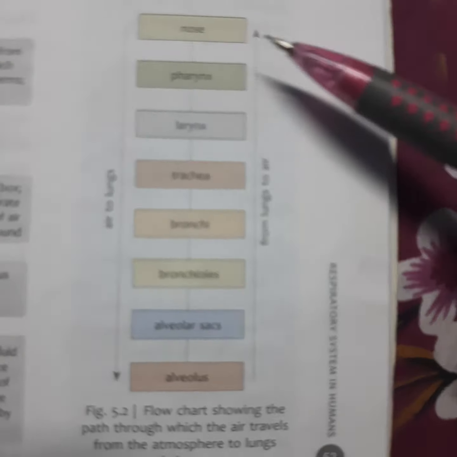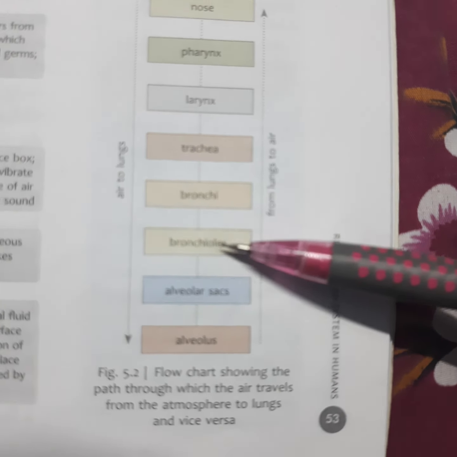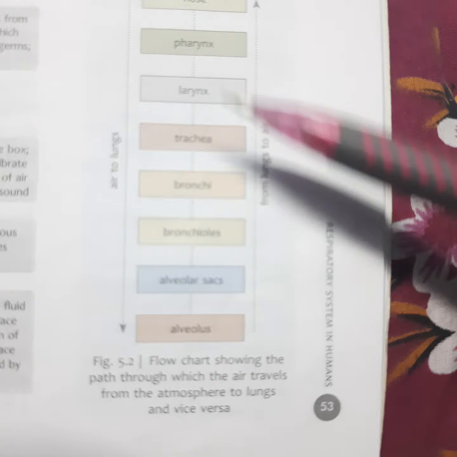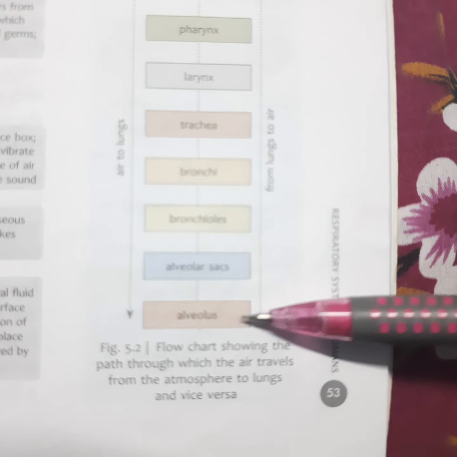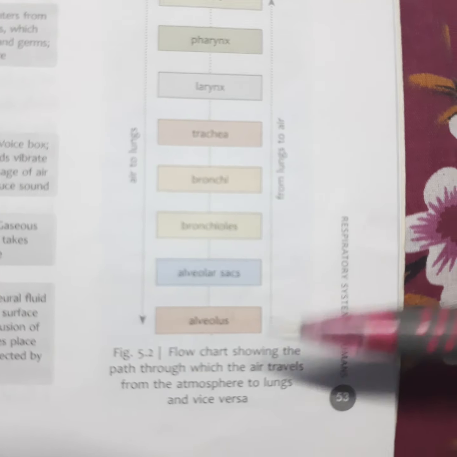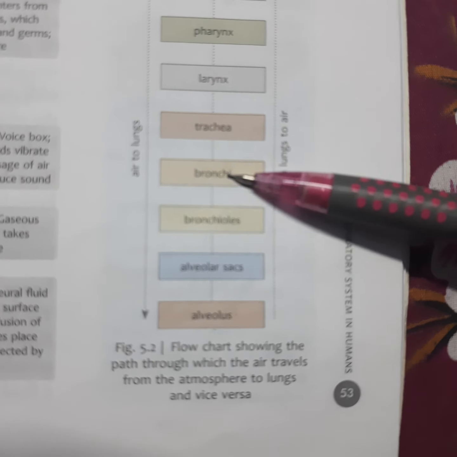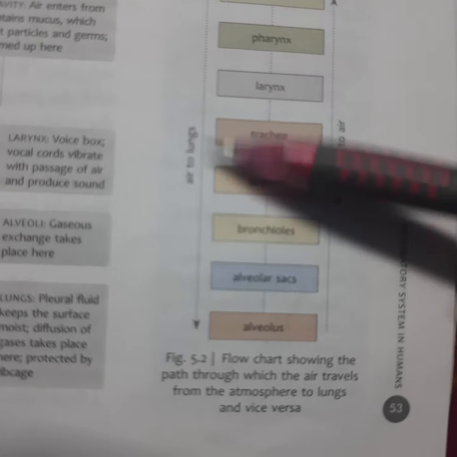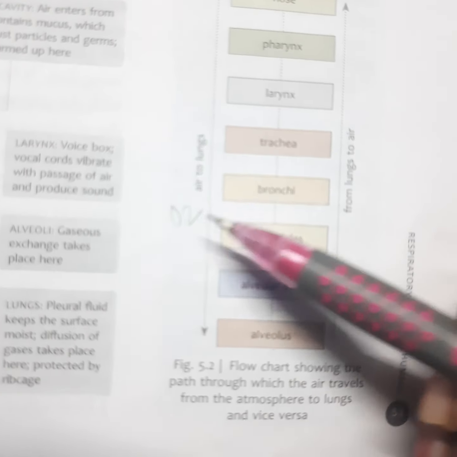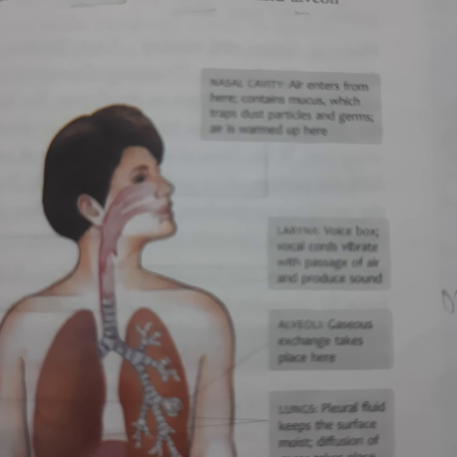So see, this is the flow chart: nose, pharynx, larynx, trachea, bronchi, bronchioles, alveolar sacs, alveolus. Like this the air reaches the lungs inside. Then how does it come out from the lungs? Breathing out: alveolus, alveolar sacs, bronchioles, bronchi, trachea, larynx, pharynx and nose. Through the nose it comes out. The air going to the lungs is rich in oxygen, while the air coming out from the lungs is rich in carbon dioxide. Like this inhalation and exhalation take place.